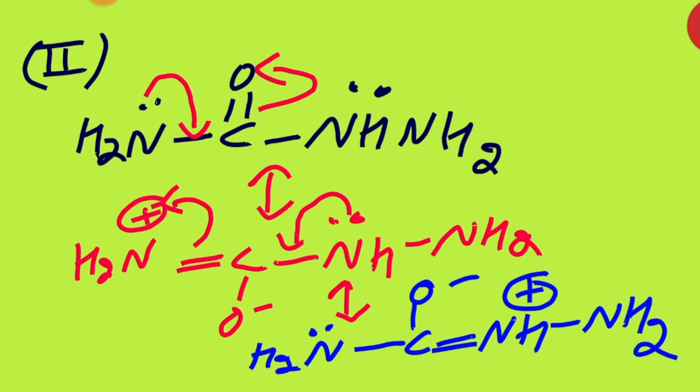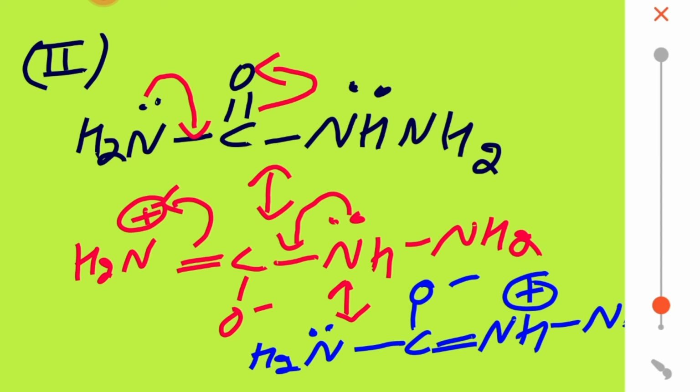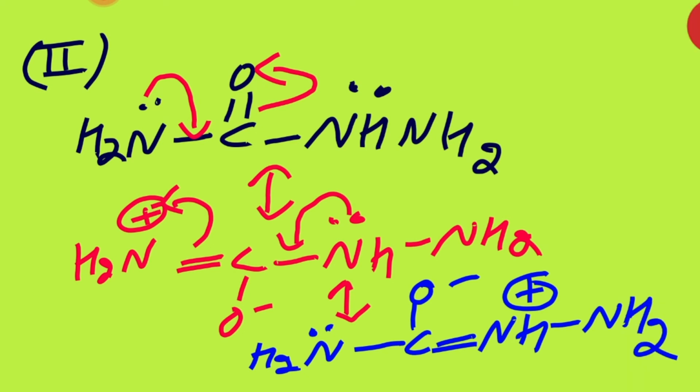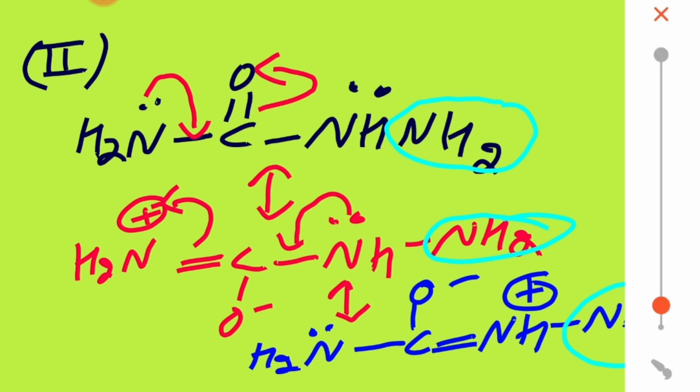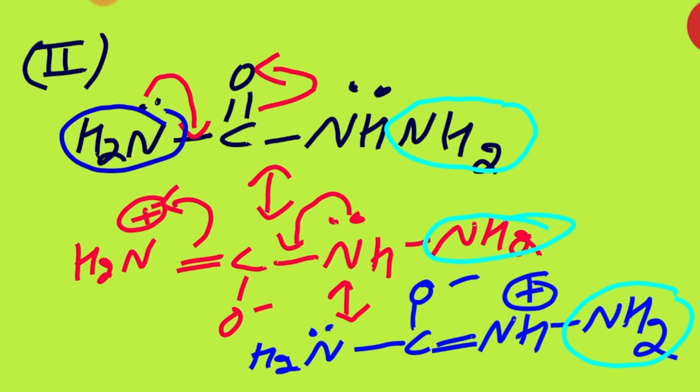Now you see, when we have done it this way, this NH2 is not involved in any type of resonance. Am I right? Only this NH2 is involved in the resonance.